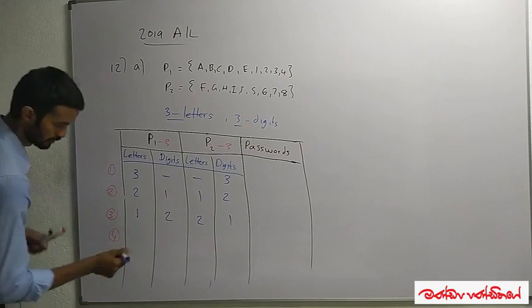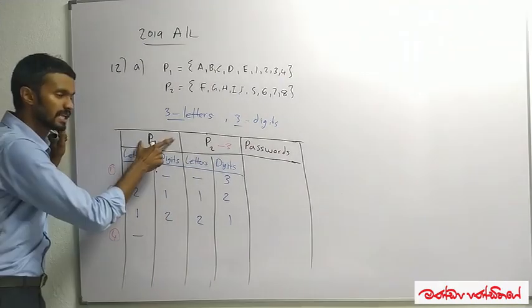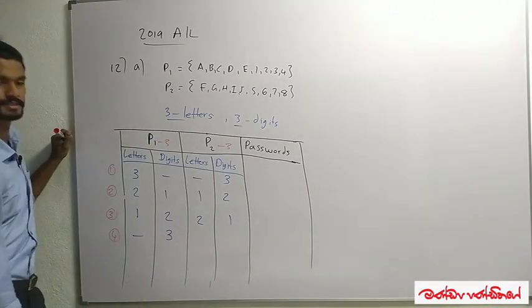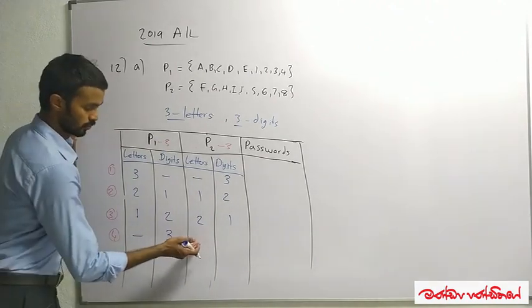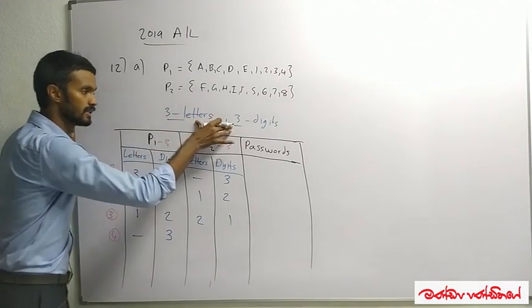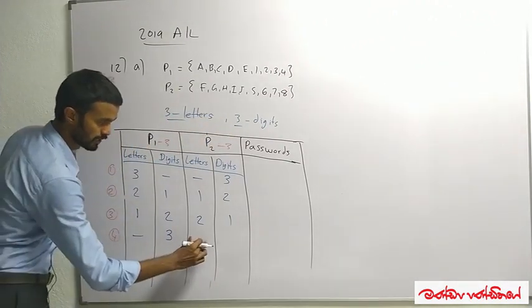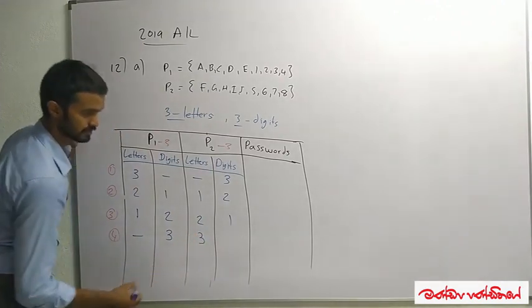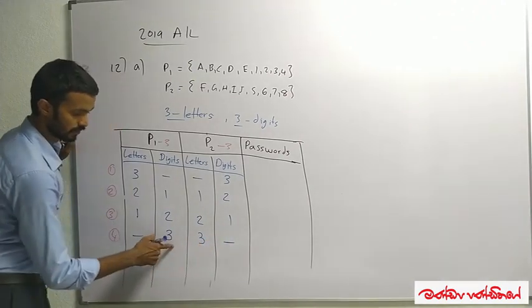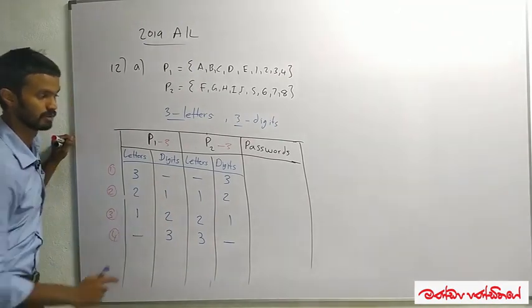Moving to the final way. I'm not selecting any letter from P1. That means I have to take 3 elements from P1, and all 3 elements are digits. I take 3 digits. When moving to P2, I know 3 letters and 3 digits are a must. But I haven't selected any letter so far, so from P2, I have to get all 3 letters. And I can't take any digit because 3 digits are already chosen from P1.